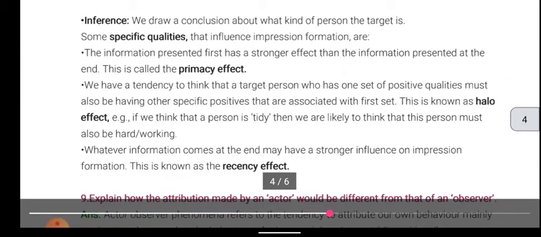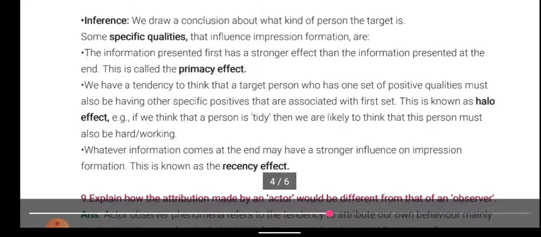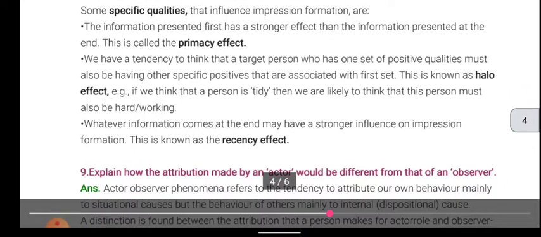Some specific qualities that influence impression formation are: the information presented first has a stronger effect than the information presented at the end. This is called the primacy effect.